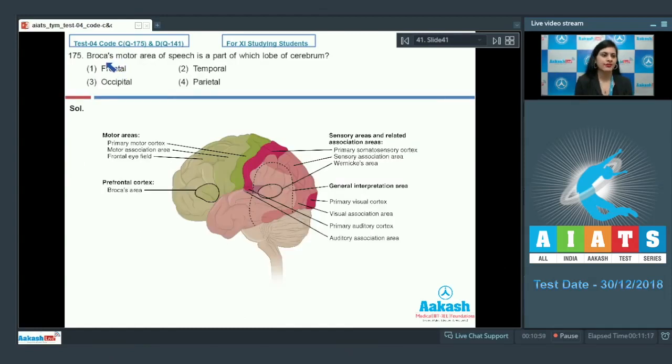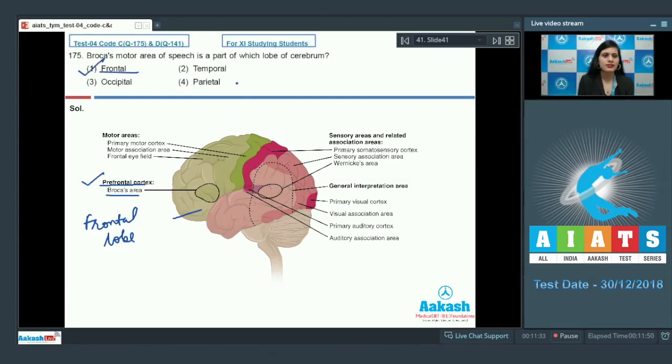Question number 175. Broca's motor area of speech is a part of which lobe of cerebrum? As you can see in this diagrammatic representation of the brain, this prefrontal cortex has this Broca's area, and this is present in frontal lobe. So the correct answer to this question is option number 1, that is frontal lobe.